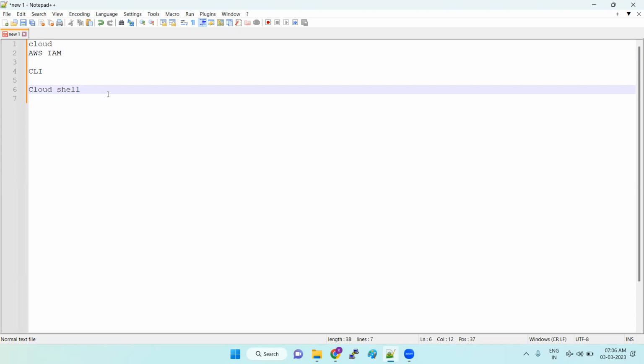So without an access key and secret key, if you want to try any CLI commands, to check whether they are working or not before implementing them, it provides a temporary terminal for us without configuring anything, without requesting any admin person to provide the access key and secret key. Okay. This is not available for all regions; only for a few regions has cloud shell been enabled.